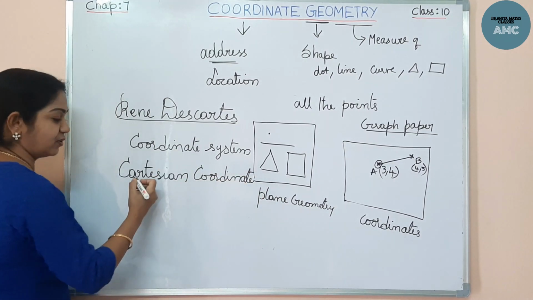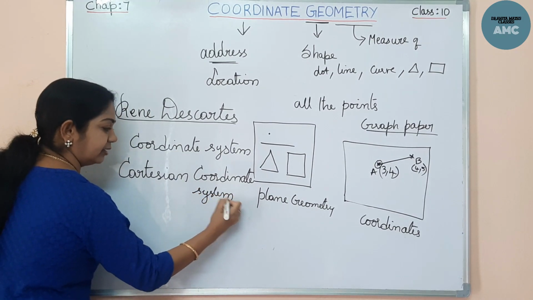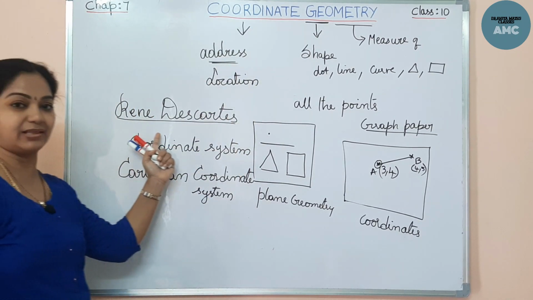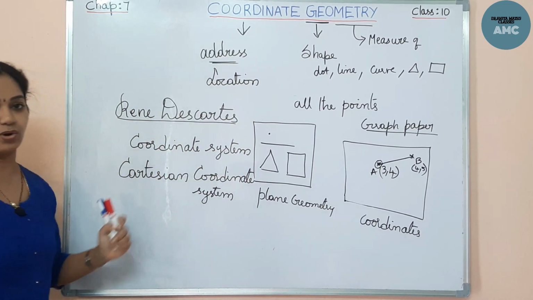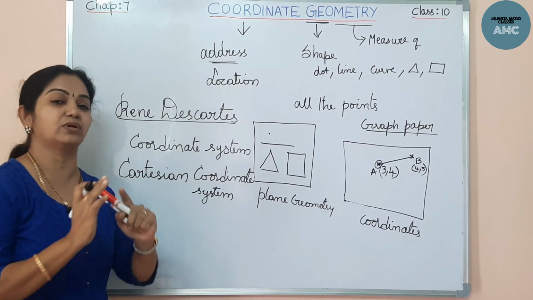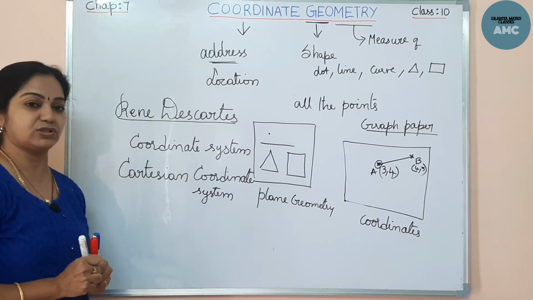So in specific, we call it a Cartesian coordinate system, nothing but coordinate geometry. This is a French mathematician who developed this coordinate geometry. Now what is a coordinate, what is geometry, and what is coordinate geometry? You understood. Now let's quickly pause the video and note it down.